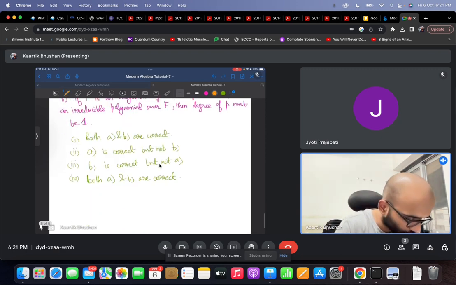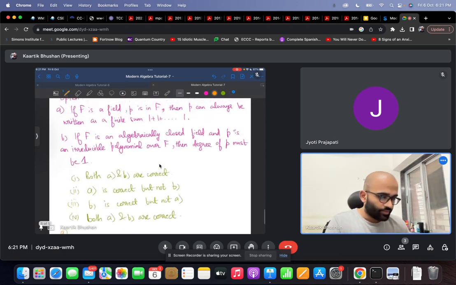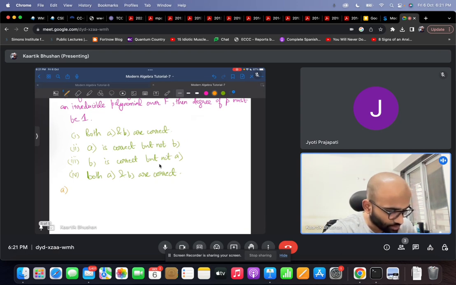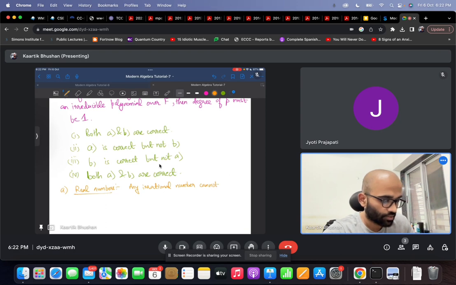Okay, so let's look at both options one by one. If F is a field, then any element can always be written as a finite sum of 1 added to itself some number of times. But this is clearly not true, because consider the field of real numbers. If you take any irrational number, it cannot be written as a sum of 1.